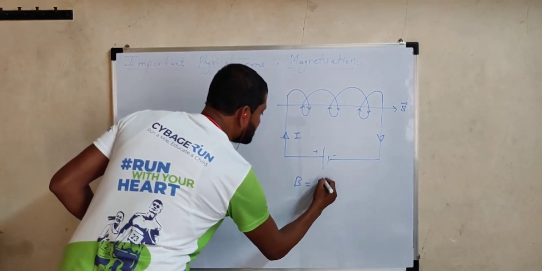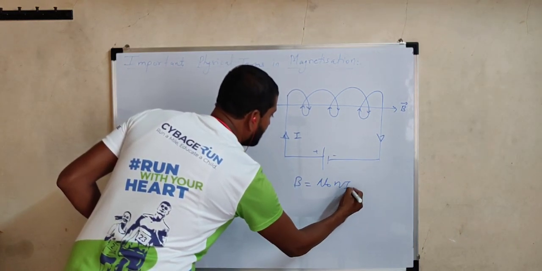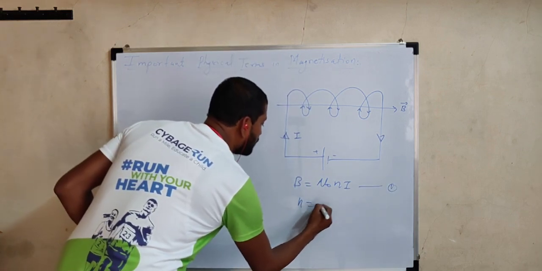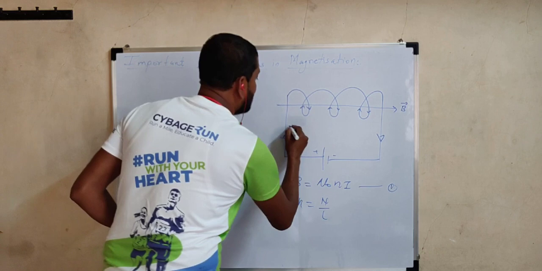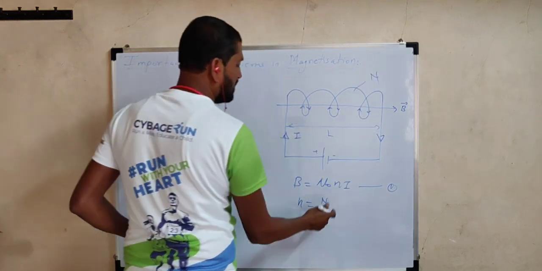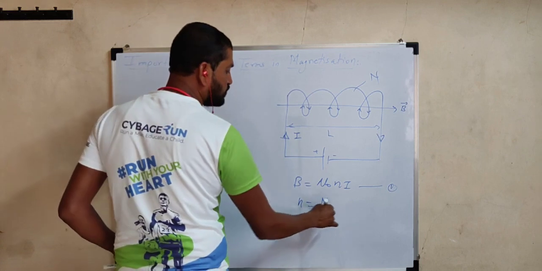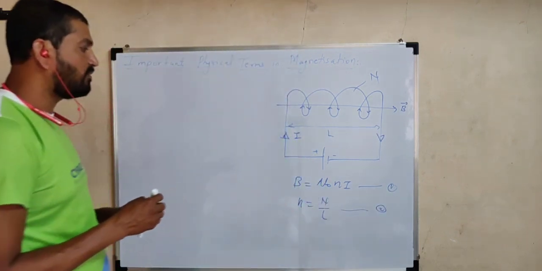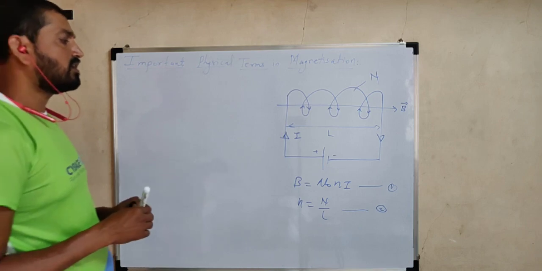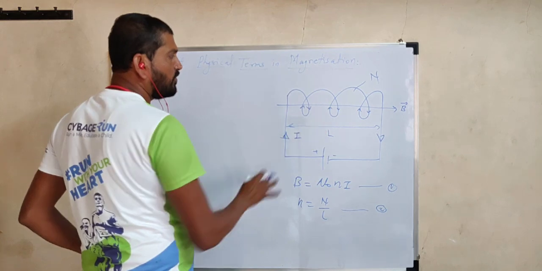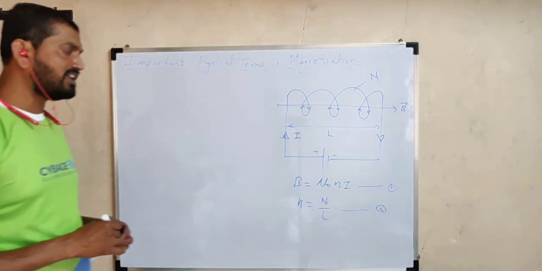It is given by B is equal to mu 0 n i, where n is called the number of turns per unit length. Meaning if L is the length of this solenoid and N is the total number of turns, the number of turns divided by length, this ratio is small n, called the number of turns per unit length. Now this is a very important part. Such a solenoid we are using for the process of magnetization.